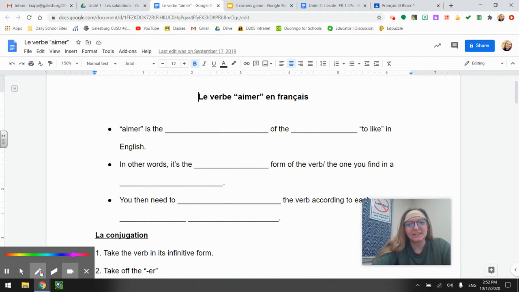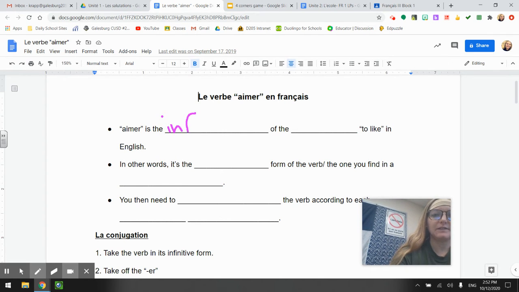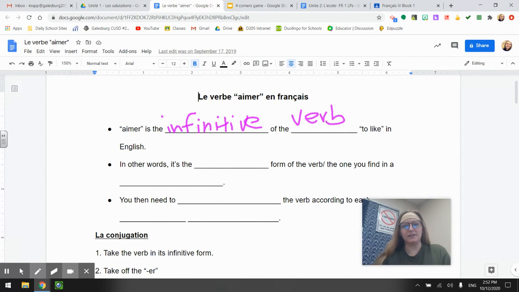Pour commencer, aimer. This verb aimer is what we call in French the infinitive of the verb to like in English.